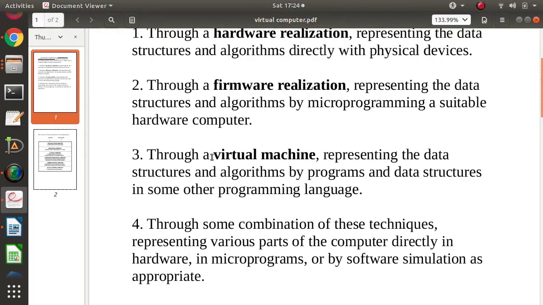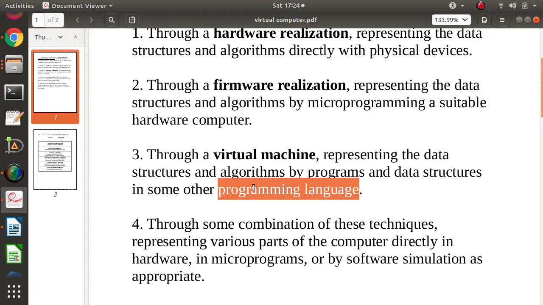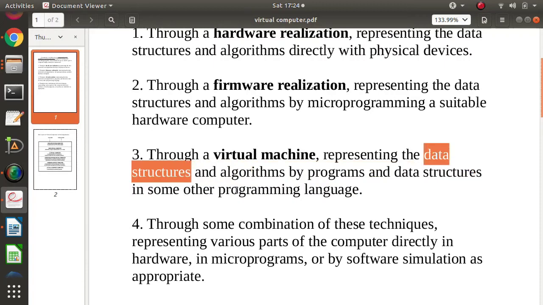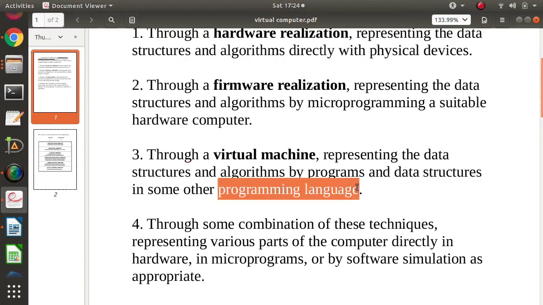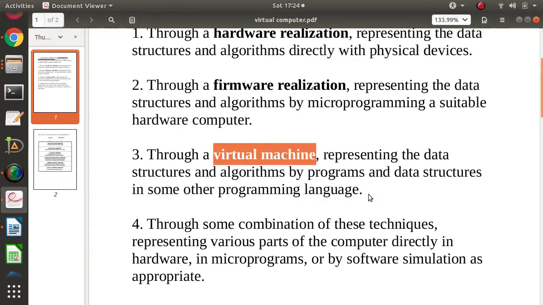Third is by virtual machine. By virtual machine means we are implementing the computer directly by using some software. These softwares are written in some programming languages, and in those programming languages we implement algorithms and use data structures. So if we implement the computer directly by software, written using some programming languages, then we call it a virtual machine. And the fourth option to implement a computer is a combination of all this. One example we will take,